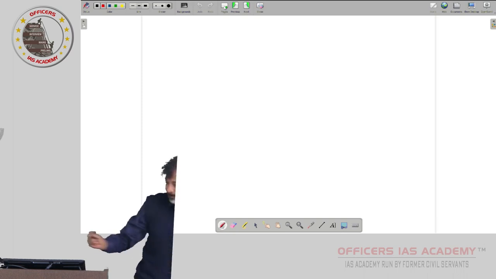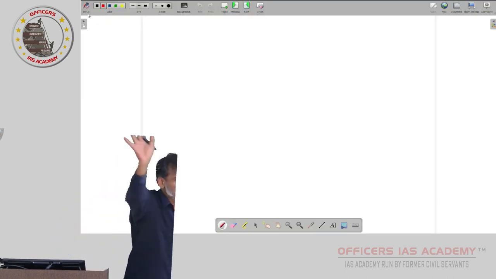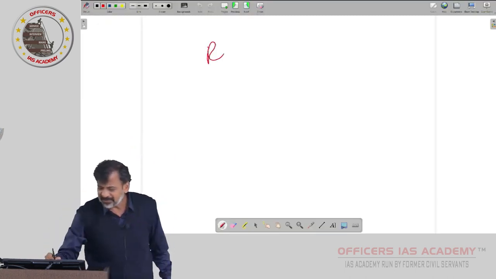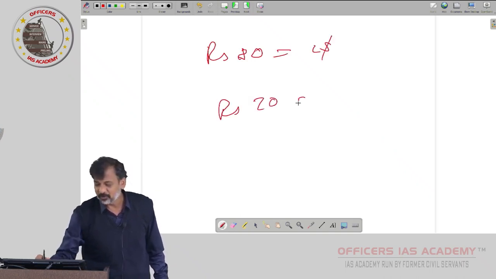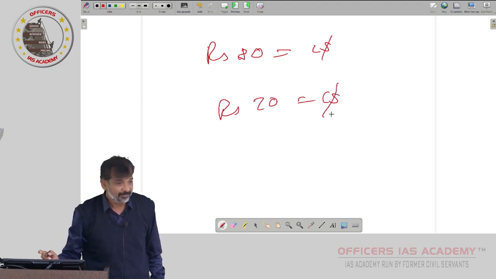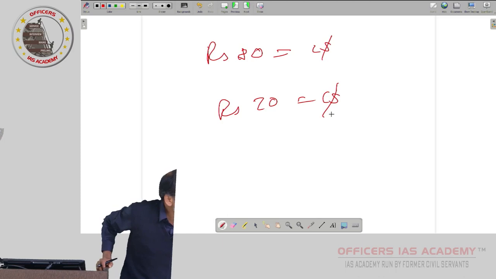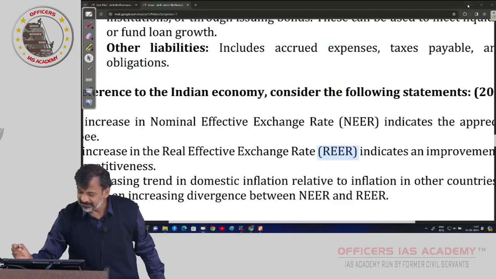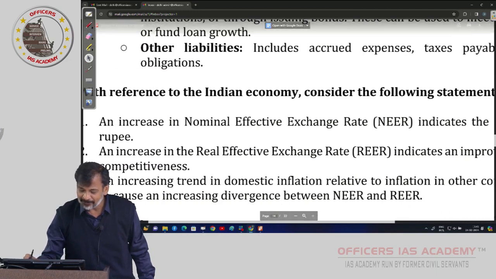Now what they are telling here, increase in nominal effective exchange rate. Forget about effective. First, in the bilateral nominal exchange rate, we say 80 is equal to $1 becomes 70 is equal to $1. Then rupee has become stronger or weaker? Stronger. The statement is: increase in nominal exchange rate indicates the appreciation of rupee.